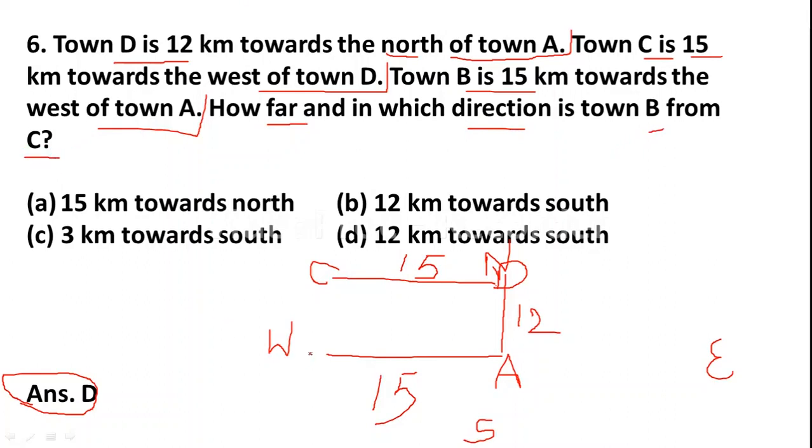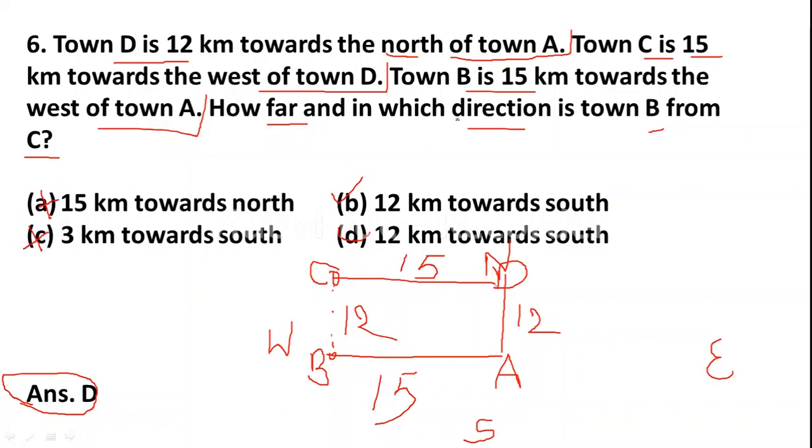Okay, here town B is there, here town C is there. See here, it is a square. These both sides are 15 kilometers. Then this side also, DA distance is 12, so CB distance is also 12. Here in two options 12 is there, so easily we can eliminate two options here.